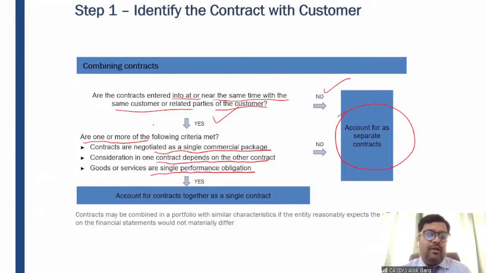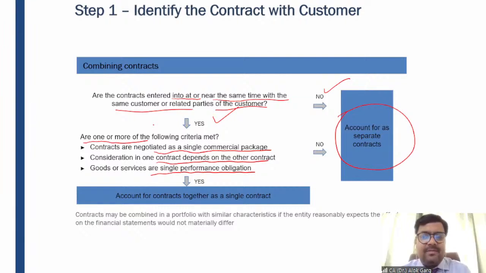So first of all, the tuition fee and the book cost are interdependent, meaning they have been negotiated as a single commercial package. I am offering that at 6,000 rupees, I am providing my classes as well as my book. This has been negotiated as a single package. But if someone takes only classes, I'll charge 5,000 rupees. If someone buys only the book, I'll charge 2,000 or 2,500 rupees.